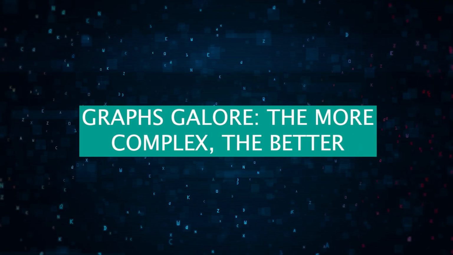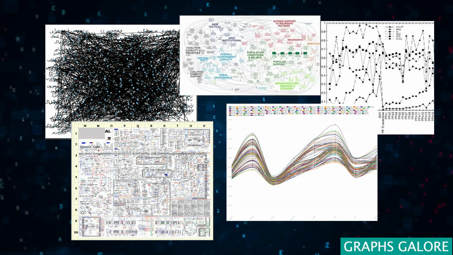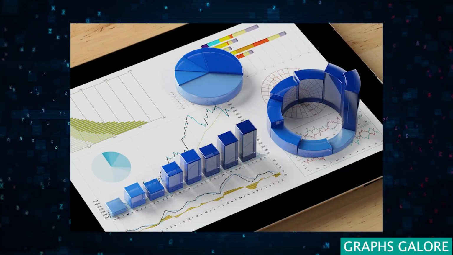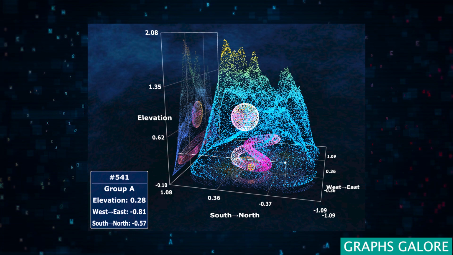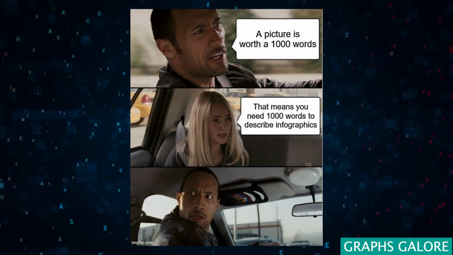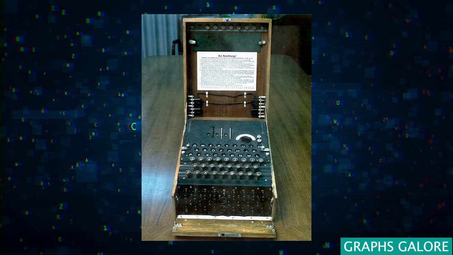Graphs galore, the more complex the better. Why use simple, understandable graphs when you can create a masterpiece so complex it requires a Rosetta Stone to decipher? Try this. In your next meeting, unveil a 4D pie chart or a triple-axis scatter plot with interactive holograms. When someone asks, "What the fuck is this piece of shit?" say, "The data speaks for itself." They'll be too embarrassed to admit they don't understand, securing your place as the office enigma.